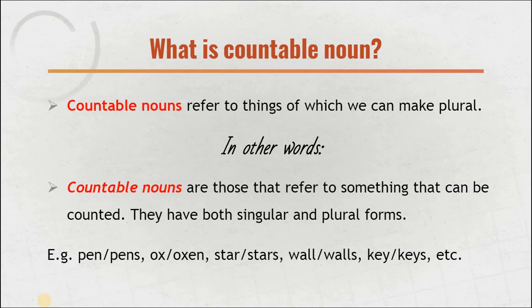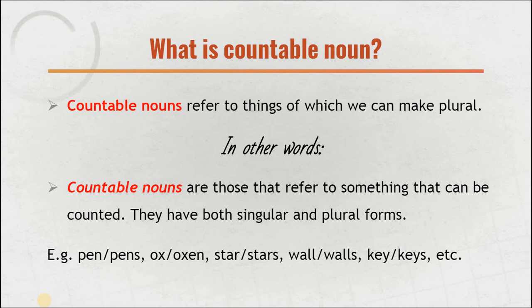So in other words, you can simply say that countable nouns are those that refer to something that can be counted, but not like what I said. They are countable in a sense that they have both singular and plural forms. Nouns which have both the singular and plural forms are called countable nouns. For example, we say pen, pens, ox, oxen, star, stars.